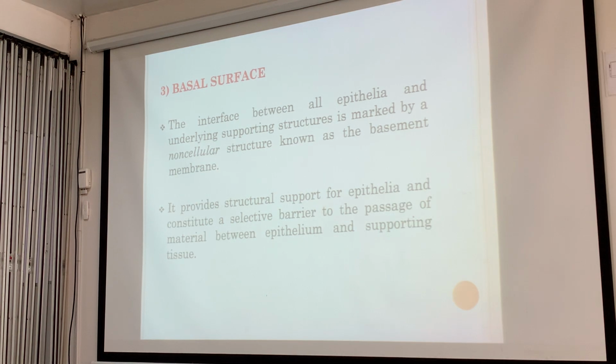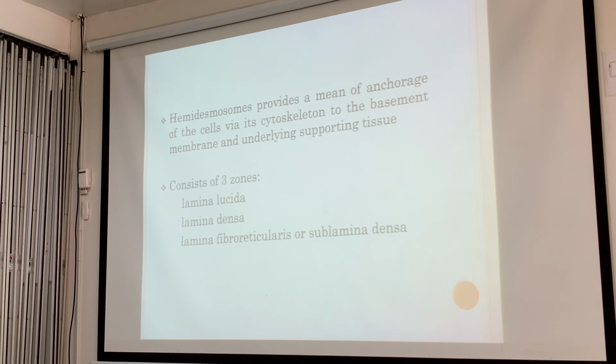On the basal surface, they're marked by non-cellular structures and they're attached to the basement membrane. Here, we find your hemidesmosomes, providing a means of anchorage of the cells via cytoskeleton to the basement membrane and the underlying supportive tissue. Think basement membrane, hemidesmosomes, with three zones.